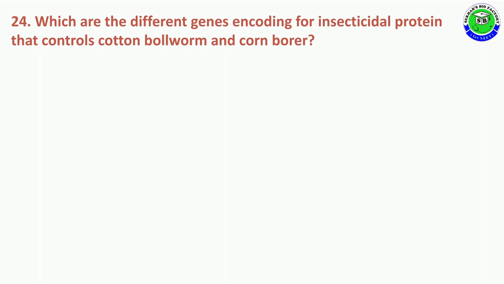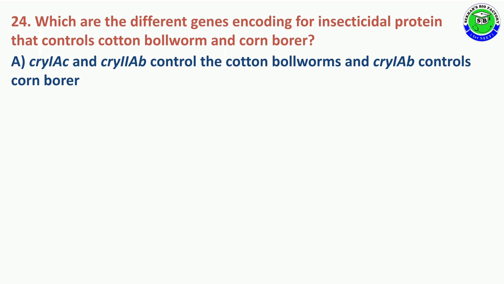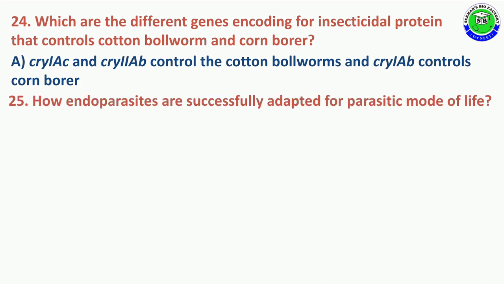Question number 24. Which are the different genes encoding for insecticidal proteins that control cotton bollworms and corn borer? The answer is Cry1Ac and Cry2Ab control the cotton bollworms, and Cry1Ab controls corn borers.